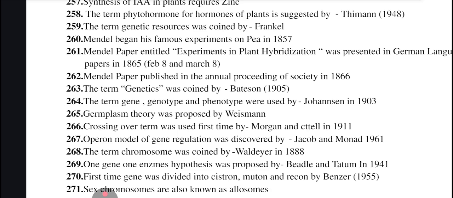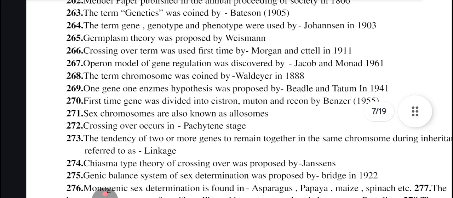Term genetics was coined by Bateson in 1905. Term gene, genotype, phenotype given by Johannsen in 1903. Germplasm theory was proposed by Weismann. Crossing over term used first time by Morgan and Castle in 1911. Operon model of gene regulation was discovered by Jacob and Monod in 1961. Term chromosome was coined by Waldeyer in 1888. One gene, one enzyme hypothesis was proposed by Beadle and Tatum in 1941.